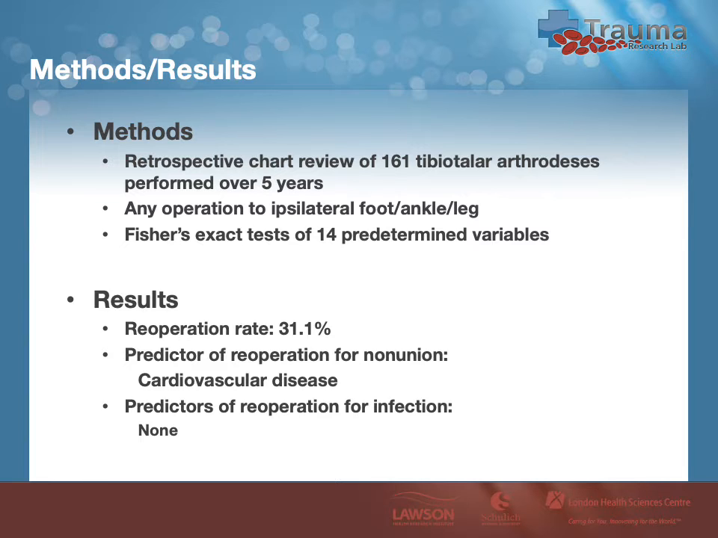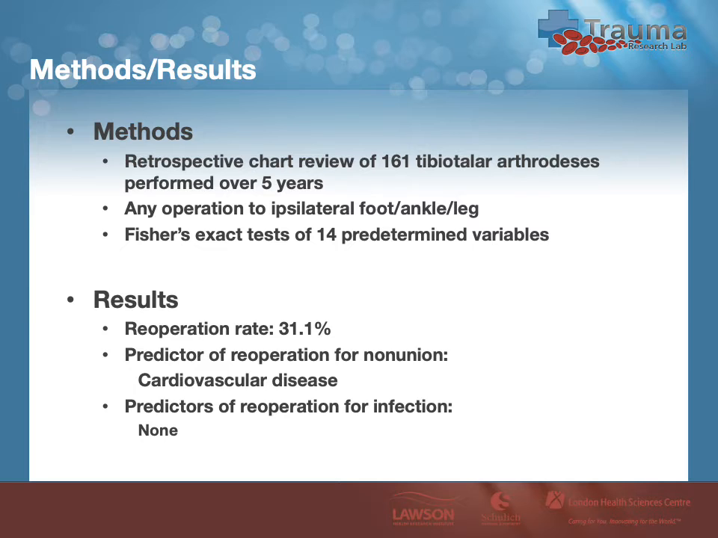A comprehensive data collection sheet was developed to obtain and codify patient demographic data, operative data, and radiographic data. Union was determined radiographically by identifying loss of at least part of the tibial and talar contours with evidence of bony trabeculae crossing the site at the plafond. Delayed union was defined as no loss of contour or trabeculae crossing by 6 months post-op. A reoperation was considered to be any operation performed to the ipsilateral foot, ankle, or leg after the tibiotalar arthrodesis had been performed.